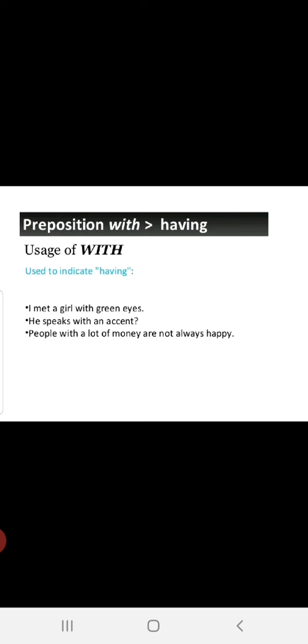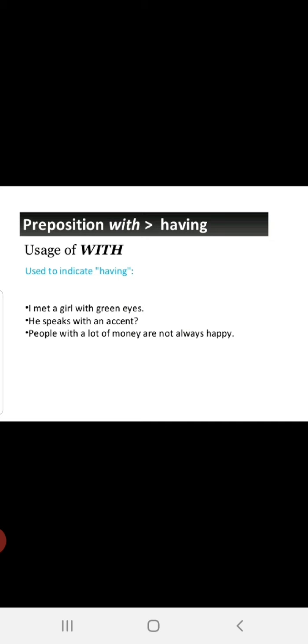Now, preposition with, that is having. I met a girl with green eyes. The girl is having green eyes. Now, he speaks with an accent. The person is having good accent. Person with a lot of money are not always happy. Fine. It is showing the belongingness, right, children? The person who is having.